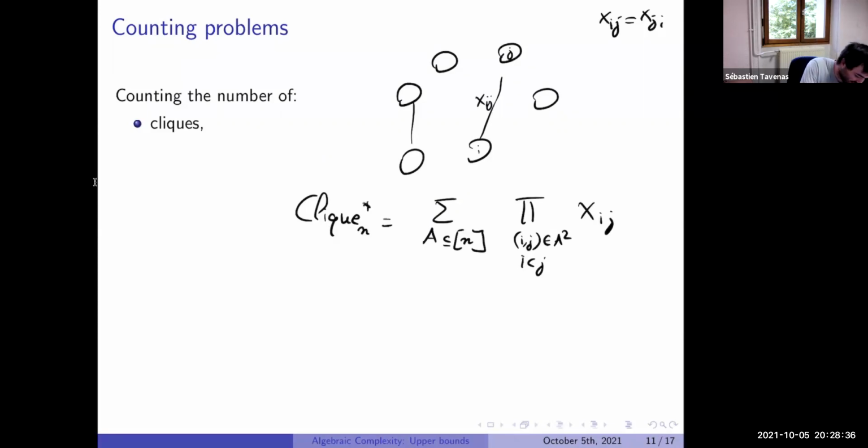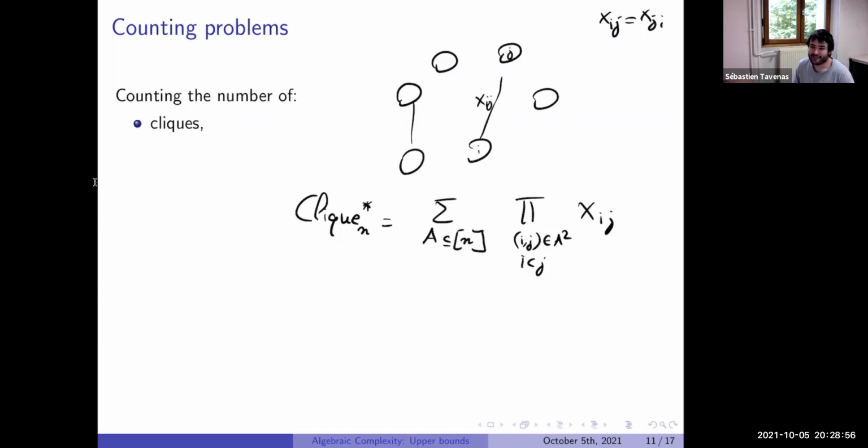Sometimes it is starred, because in general clique_n is not exactly this one. But what happens for this polynomial, we can notice: in fact, for every subset of the vertices, we add one monomial, where the monomial is just the product of all the edges which correspond to this subset.